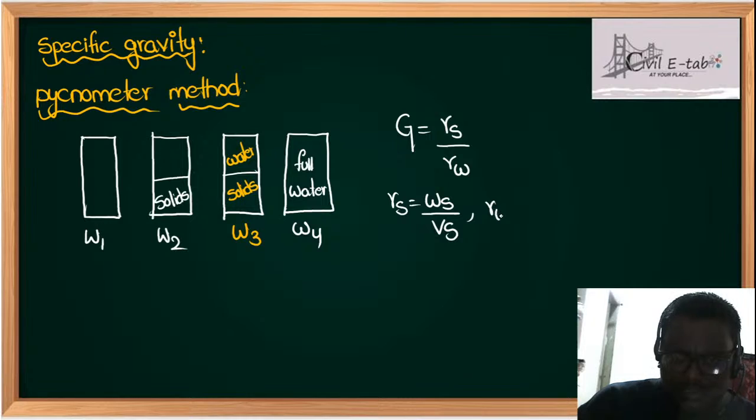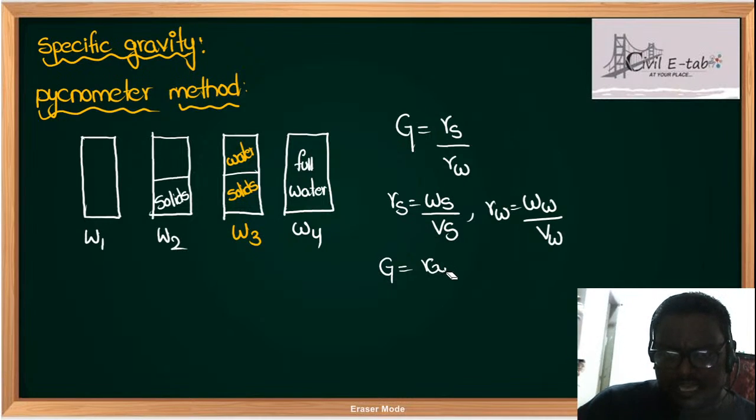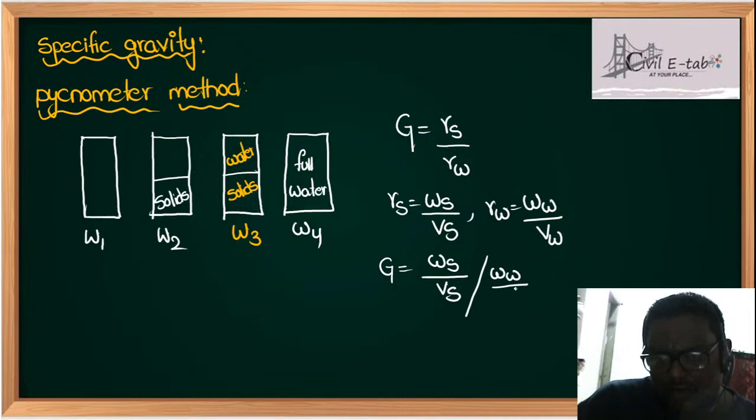And gamma W is weight of water by volume of water. So G is equal to weight of solids by volume of solids upon weight of water divided by volume of water.